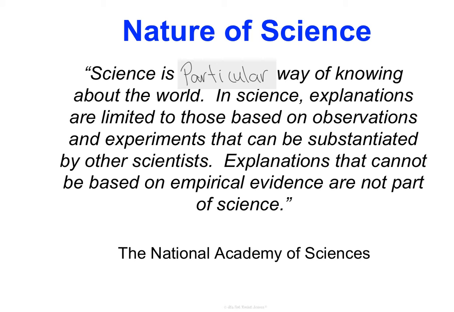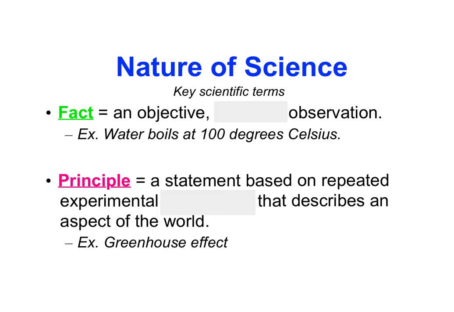So what we really need to understand here is that if they cannot be substantiated by other scientists, this means that if we both don't get the same answer when we do an experiment, then it's not considered true science, and we have to keep trying and revising until we are able to get the same answer. So before we begin moving on with other concepts in science, we first need to be on the same page with a few scientific terms.